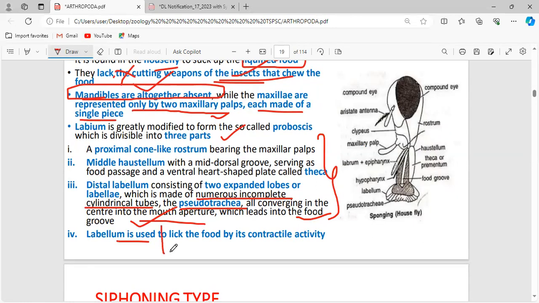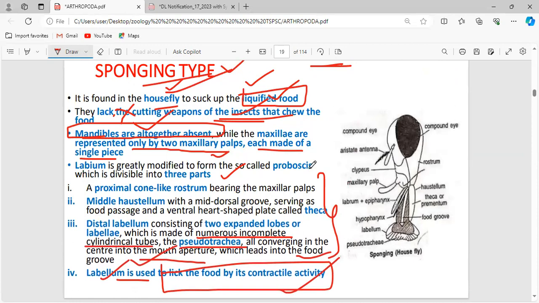Labellum is used to lick the food by its contractile activity. Okay, it is used to lick the food. This is what sponging type is about.